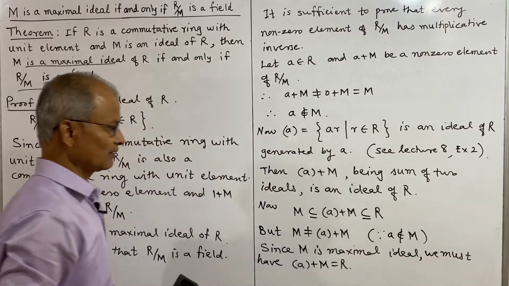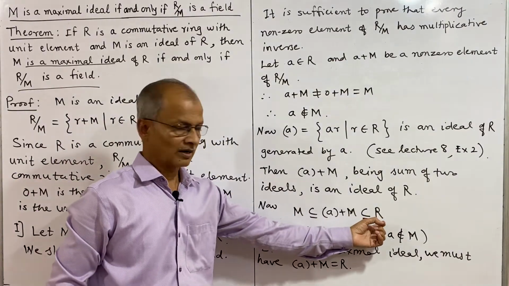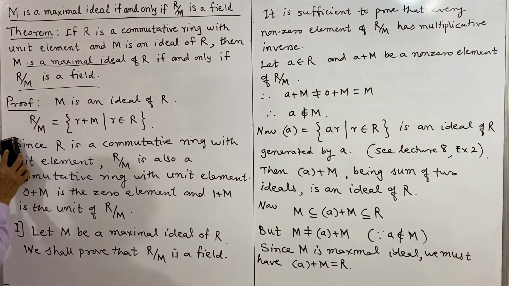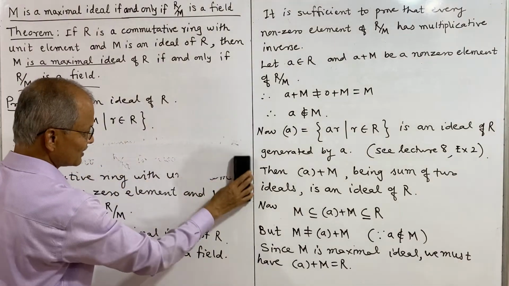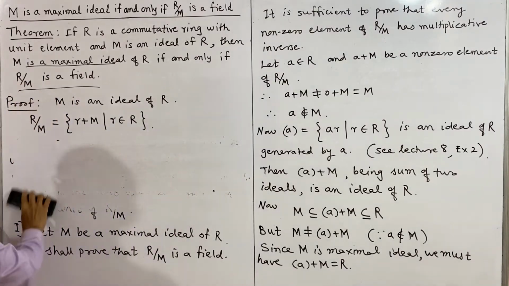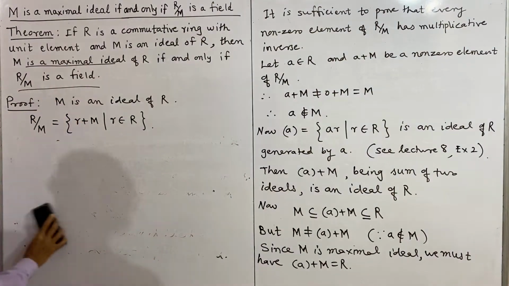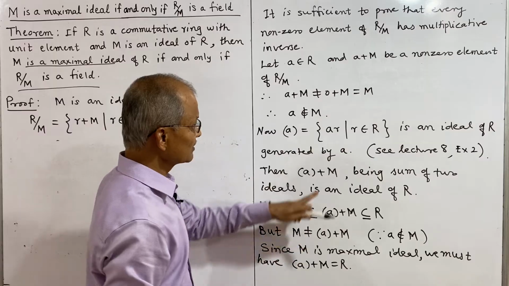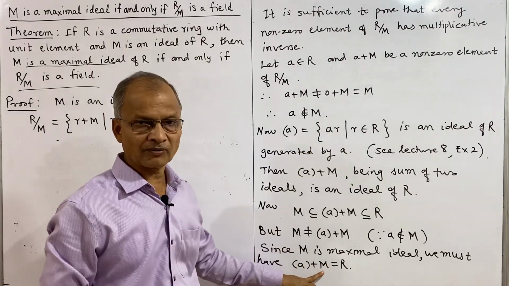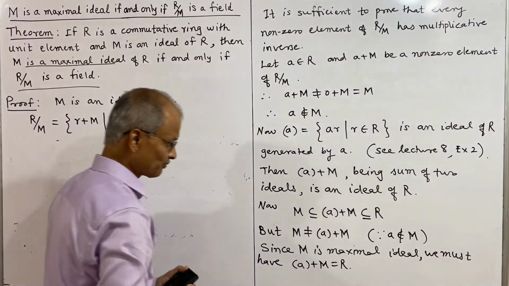So this is the result we have. This ideal must be equal to R. Now what is the meaning of this? Every element of R is of this form, a plus m, that is some multiple of a plus an element of M. So every element of R is expressed as sum of these two.